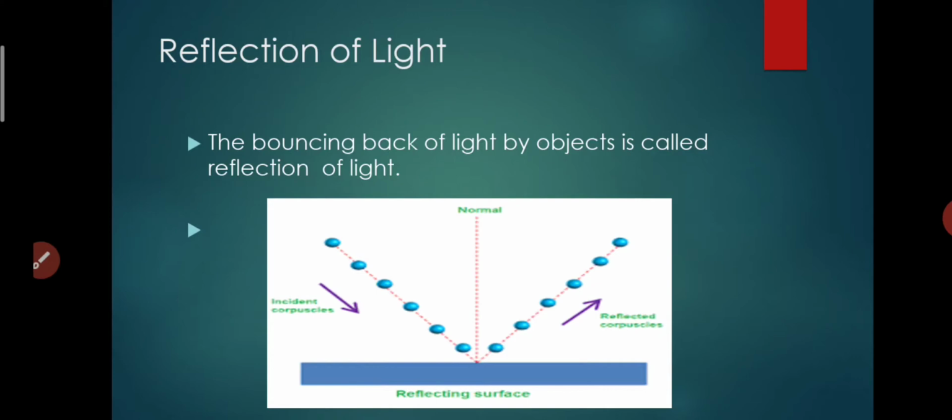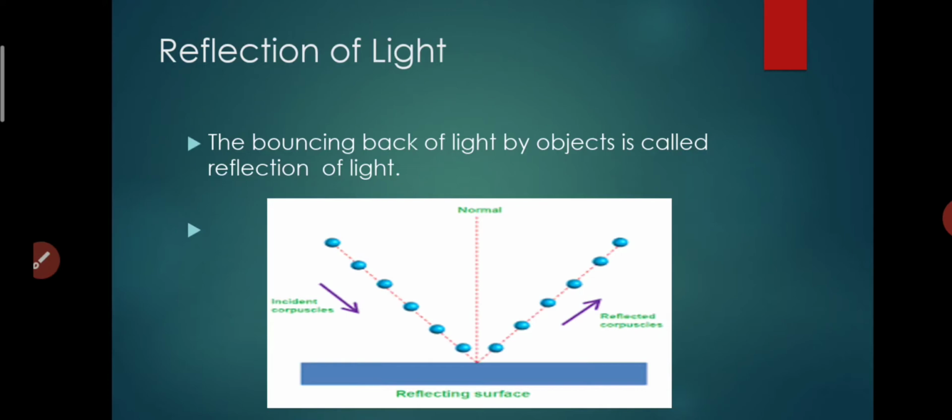Now, before that, students, I want to give you some information regarding luminous objects and non-luminous objects. I know that you know about this. See, students, what do you mean by luminous objects? Examples of luminous objects are the sun and a light bulb. So we can say that luminous objects are those objects which have their own light. Those which have their own light are known as luminous objects.